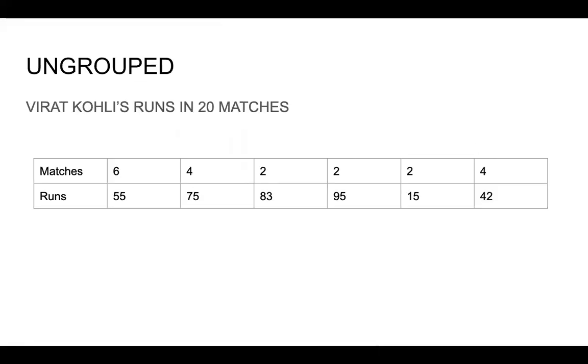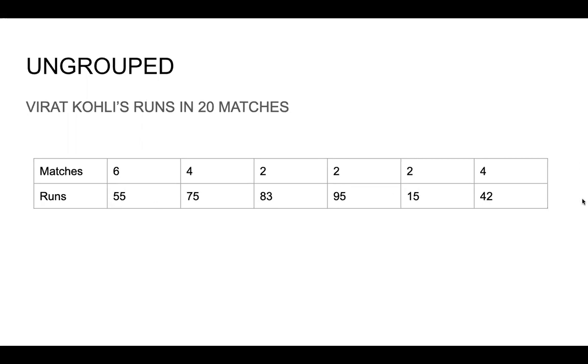So let us look at an example where my favorite player, which is our Indian cricket team captain, Virat Kohli, let us see the number of runs he scored in 20 matches. Okay, in his last 20 matches, how many runs did he score? So what we can see here is, in 6 matches he scored 55 runs. In 4 matches he scored 75. In 2 matches he scored 83 runs. In 2 matches he just missed his 100 by 5 runs, so he scored 95 runs in 2 matches. In 2 matches he was not lucky and he got out early, so he got 15 runs only in those 2 matches. And in another 4 matches he got 42 runs.